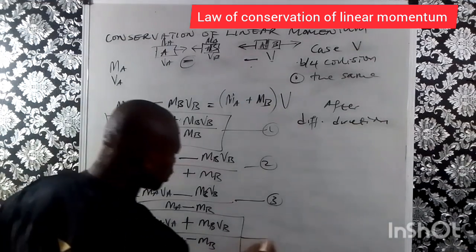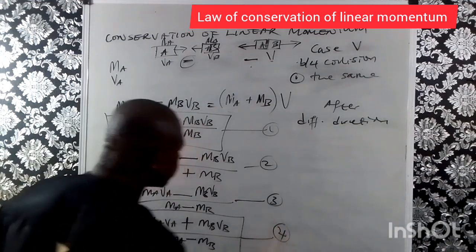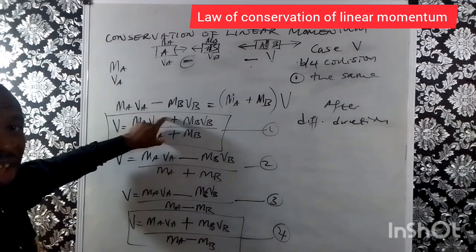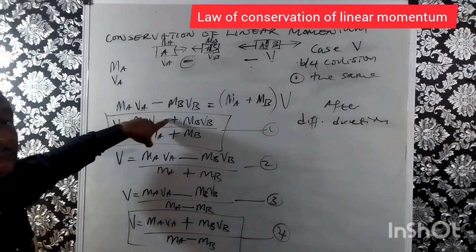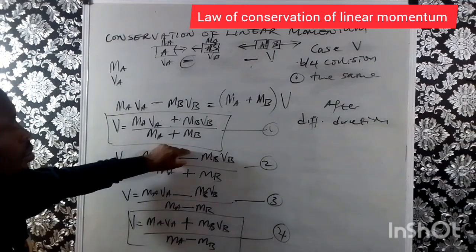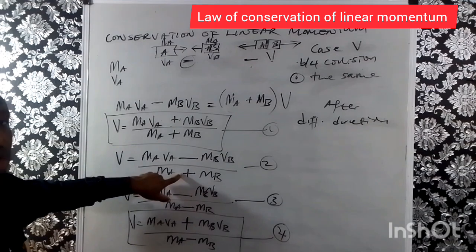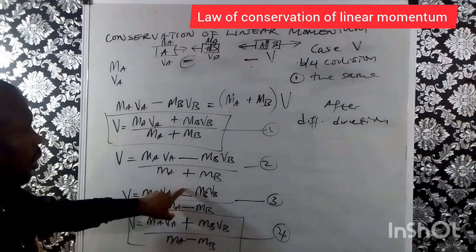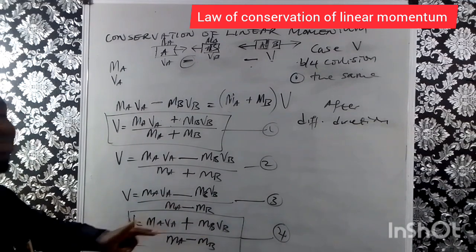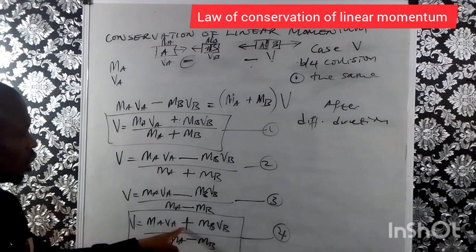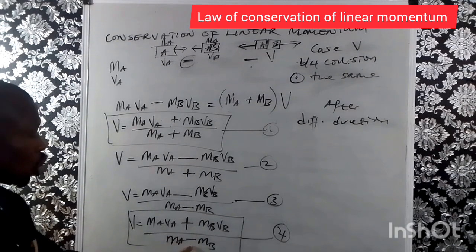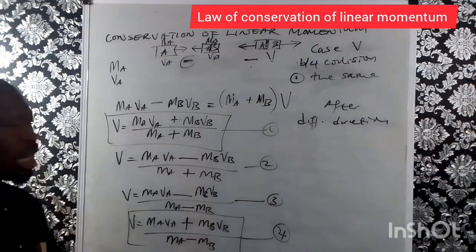Now, these 4 equations, we can use any of these 4 equations. Take a look at them. Plus and plus means that before collision, they are moving in the same direction. After collision, they maintain the same direction. Now, minus and plus means they are moving in different directions before collision, and after collision, they move in the same direction. Now here, they are moving in different directions before collision, and after collision, they still move in different directions. This one, before collision, they are moving in the same direction, and after collision, they move in different directions.